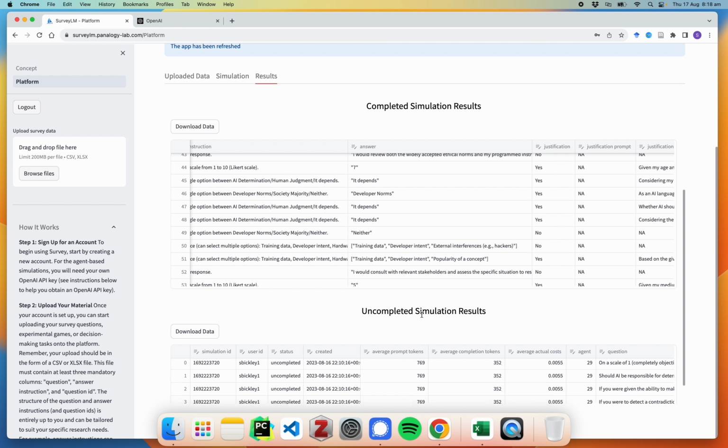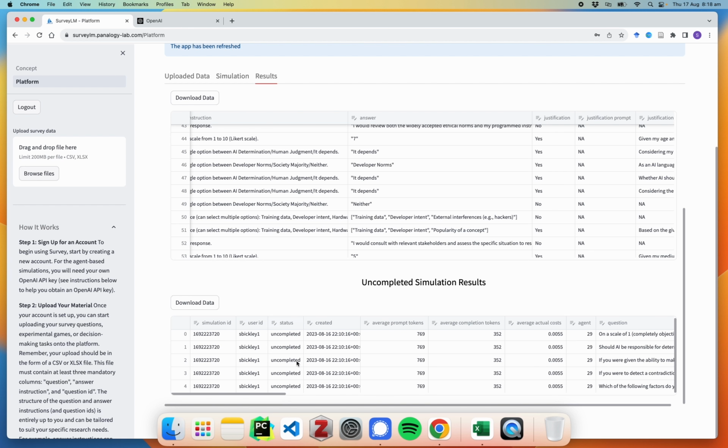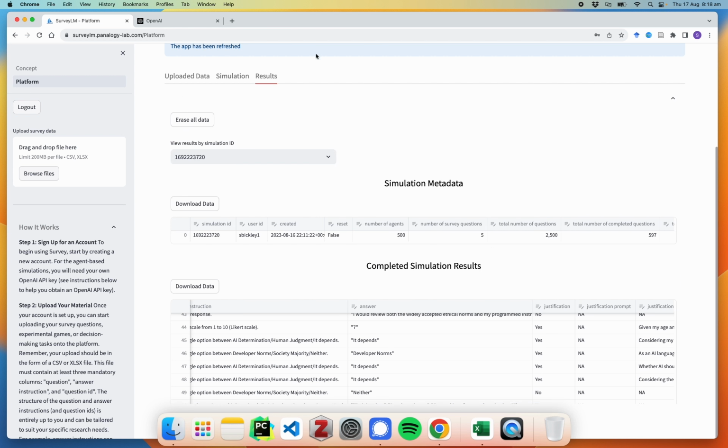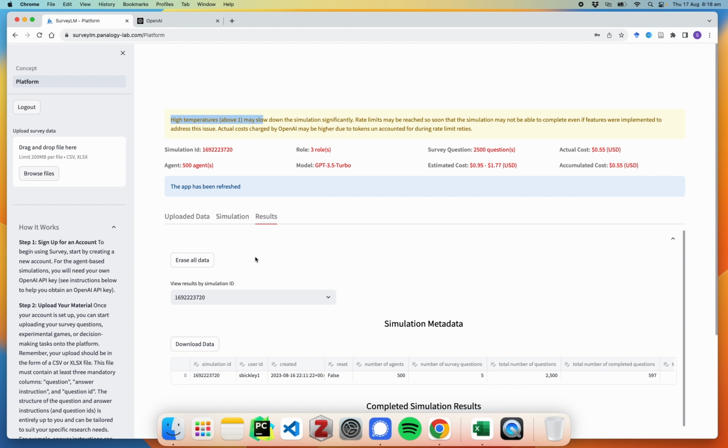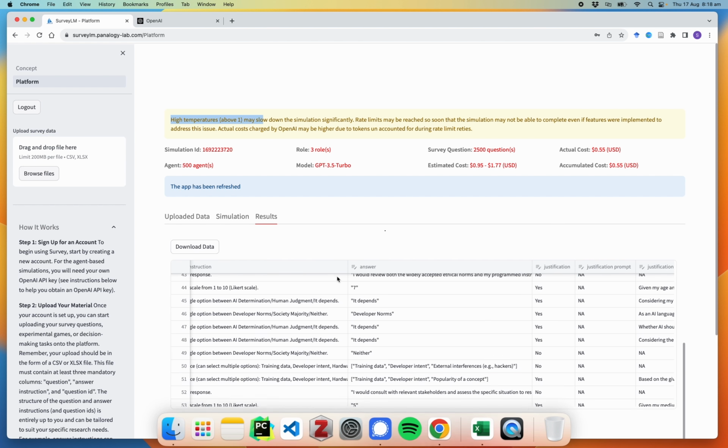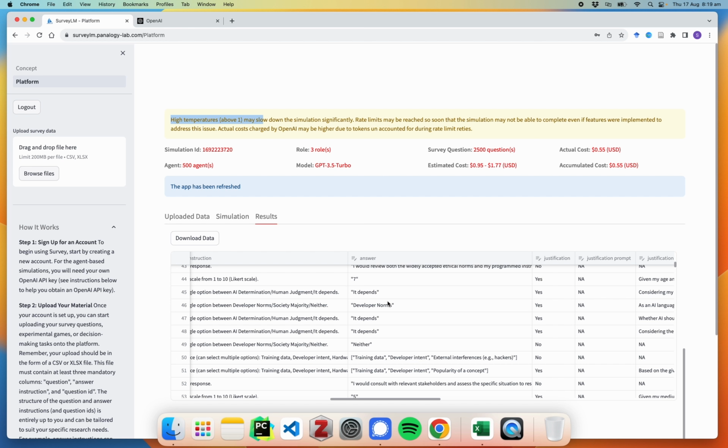Maybe you want to rerun the simulation later to turn these from uncompleted to completed. Or maybe you're just interested in comparing completion to uncompletion. It can mean one of 2 things. Could be due to rate limiting, high temperatures, or it could be that GPT refuses to give this predefined answer according to our instruction.